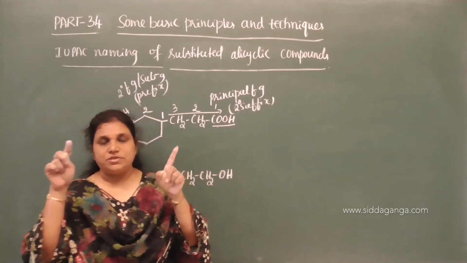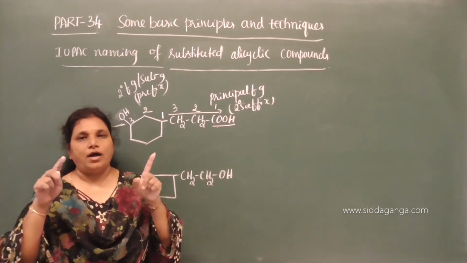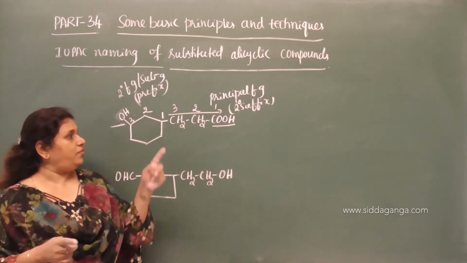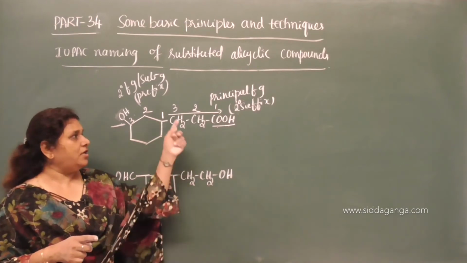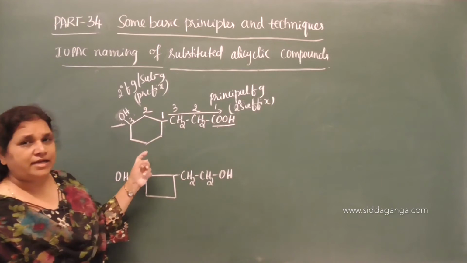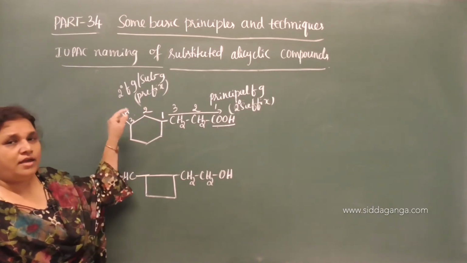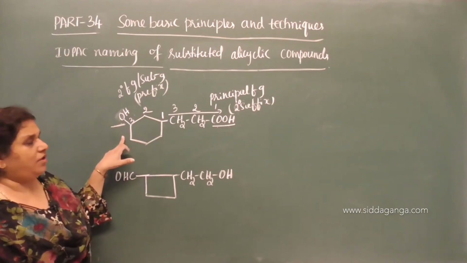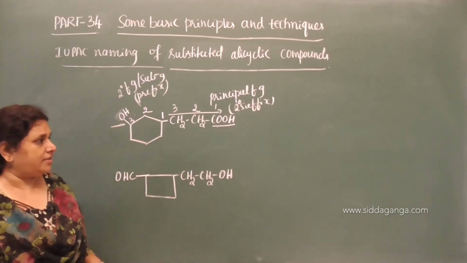So, the substituted alicyclic ring should be written in a parenthesis. So, we have to take it in a parenthesis. You should not confuse the position of the alicyclic ring and the substituent on the alicyclic ring. To avoid the confusion, we have to put it in a parenthesis.